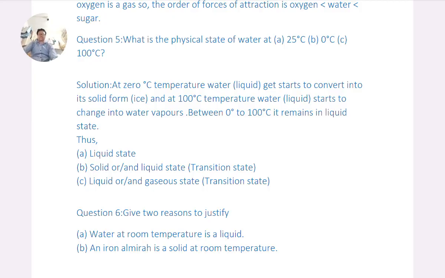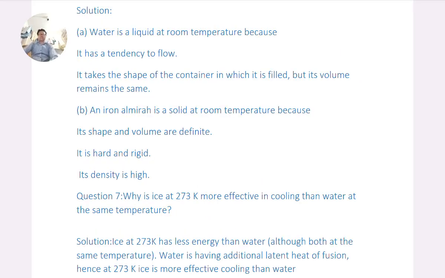Question 6. Give two reasons to justify. A. Water at room temperature is a liquid. B. An iron almirah is a solid at room temperature. Solutions. A. Water is a liquid at room temperature because it has a tendency to flow. It takes the shape of a container in which it is filled, but its volume remains the same. B. An iron almirah is a solid at room temperature because its shape and volume are definite. It is hard and rigid. Its density is high.